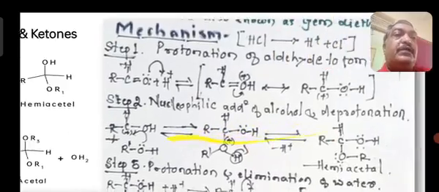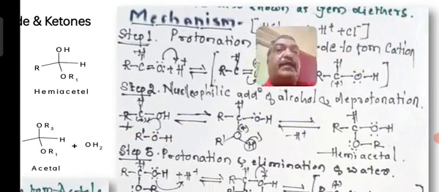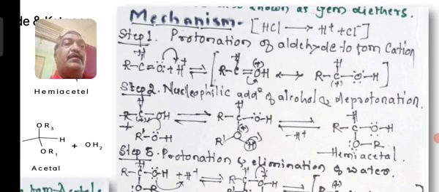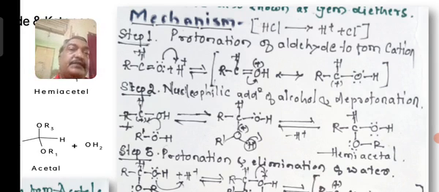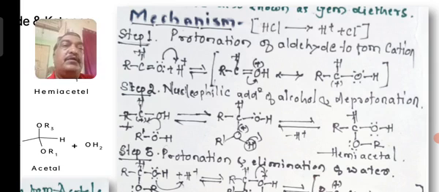So let us see the mechanism. What exactly is the mechanism involved? It is an acid catalyzed reaction. The acid will ionize to give H plus and Cl minus. In the first step, the H plus produced by the solvent HCl will attack the aldehyde or ketone, H adding to the oxygen to form OH plus.